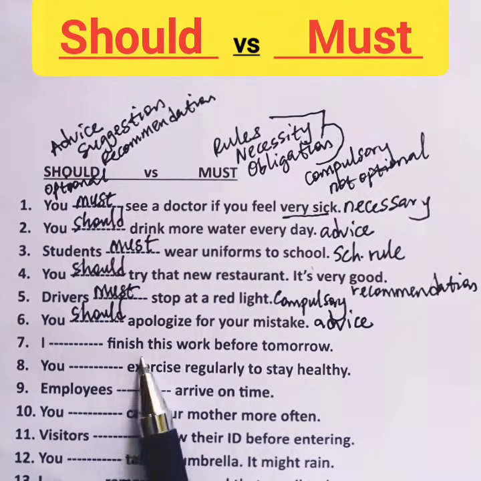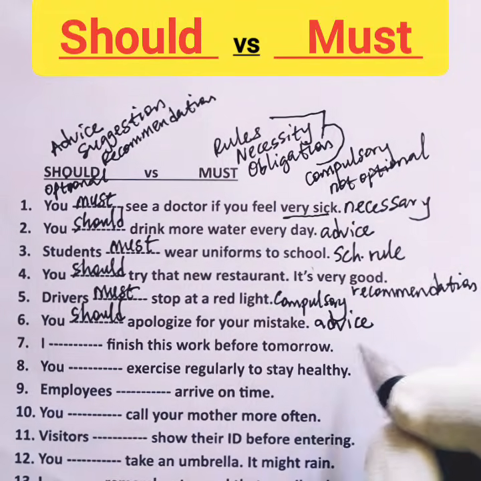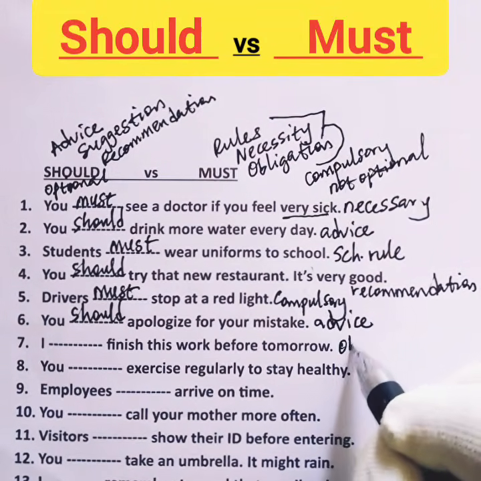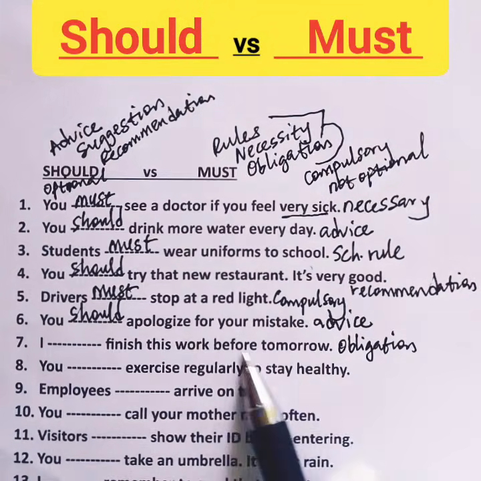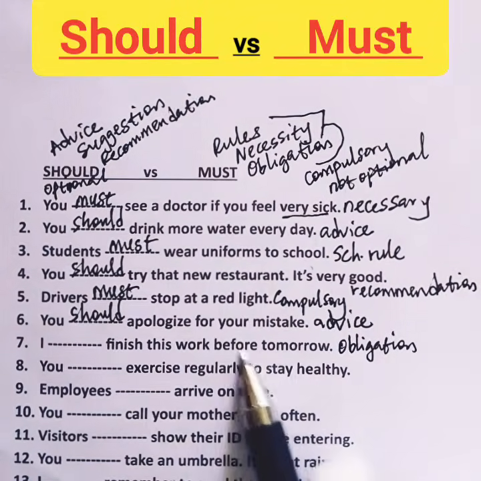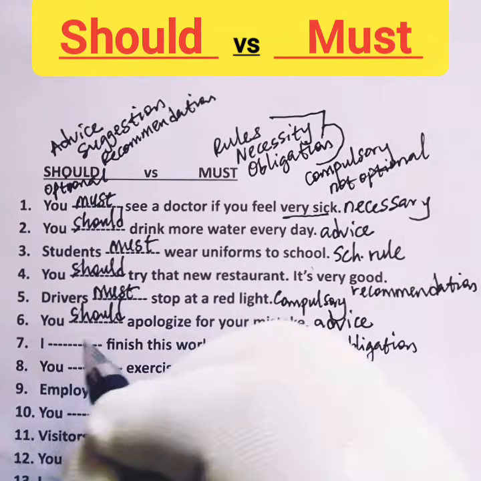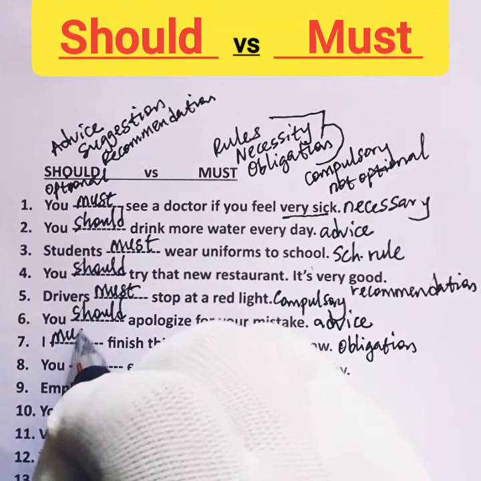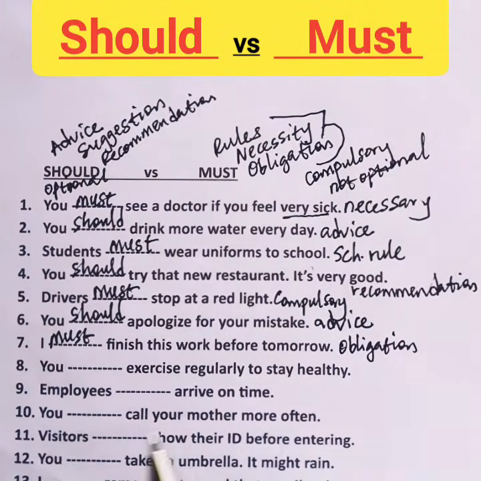7. I blank finish this work before tomorrow. This is a strong obligation. It's a personal obligation. So it is very necessary, very important to finish the work before tomorrow. That means must is correct in this case. I must finish this work before tomorrow.